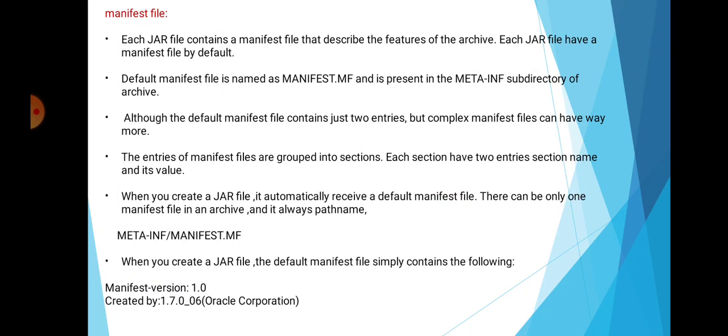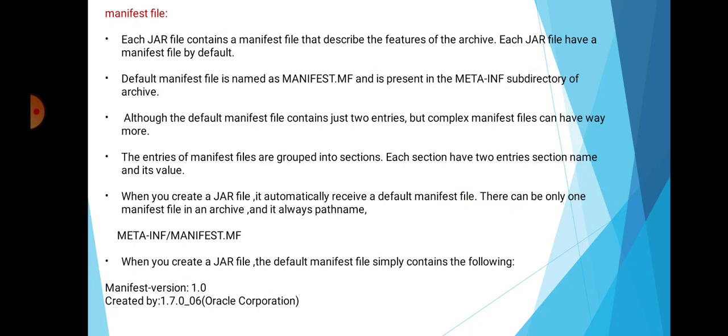A manifest file is a specific file contained within a jar archive, and it is used to define extension and package related data. It is a metadata file that contains name value pairs organized in different sections. If a jar file is intended to be used as an executable file, the manifest file specifies the main class of the application, and the manifest file is named manifest.mf.